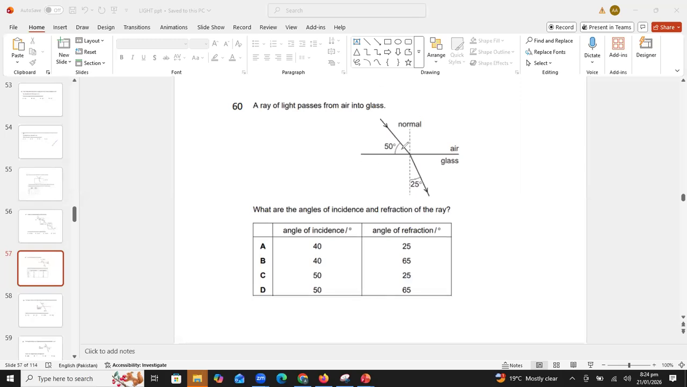You can see the angle of incidence is basically the angle between the incident ray and the normal. This is the angle of incidence and this is the angle of refraction. So 90 minus 50, we will get 40 degrees, which is the angle of incidence, and 25 degrees is the angle of refraction. So A is the correct answer. Understood? Is it clear to you?